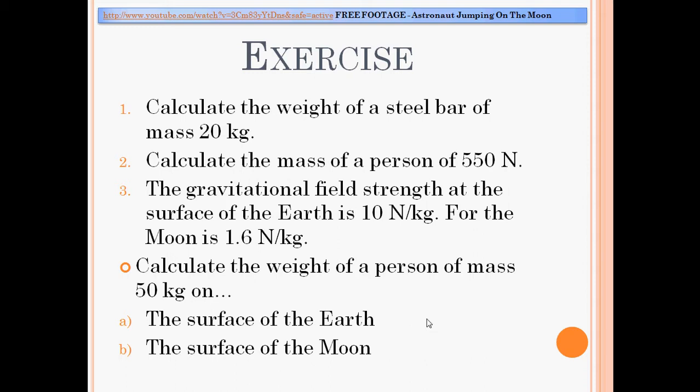And then on the surface of the moon. Again, I would do 50, but this time times 1.6, and this gives me 80 newtons, okay? So there you go, some exercises to do with weight and mass.